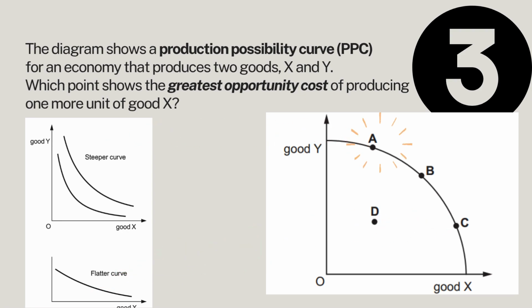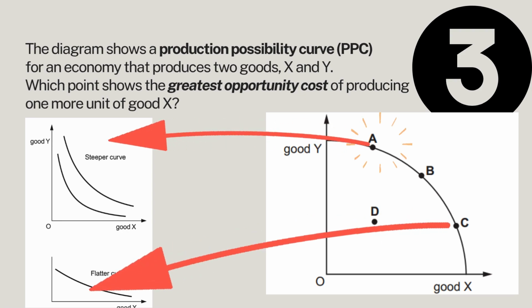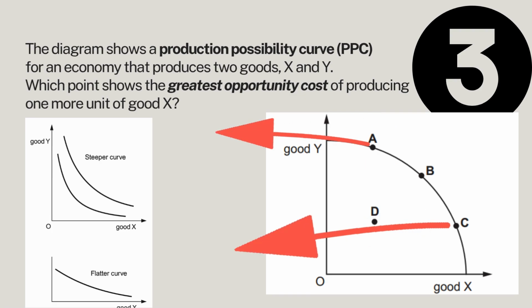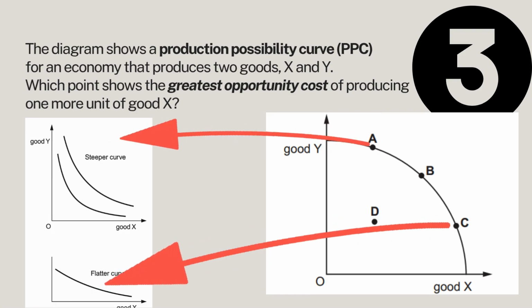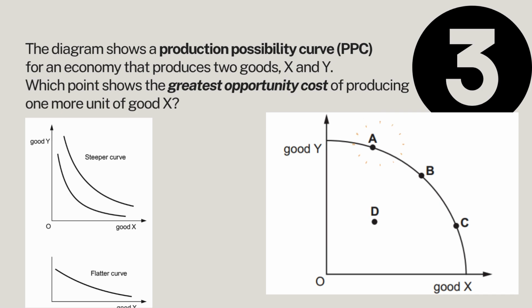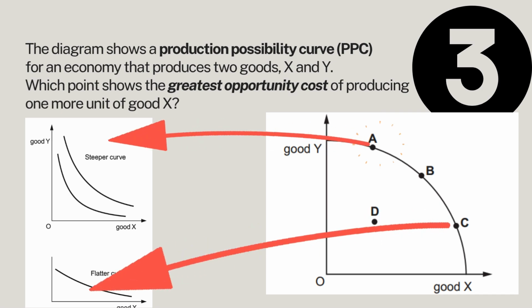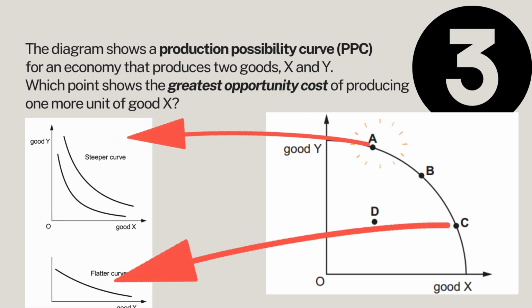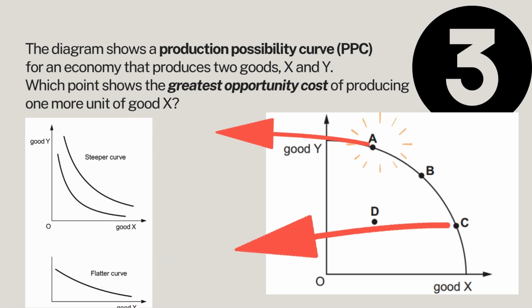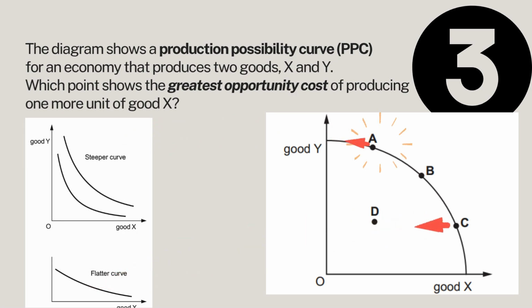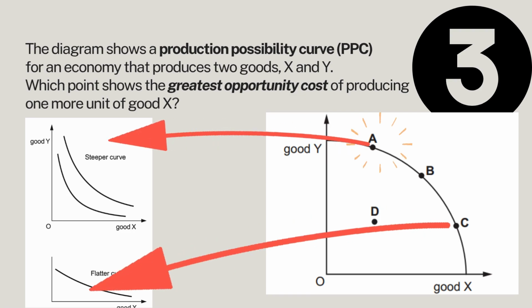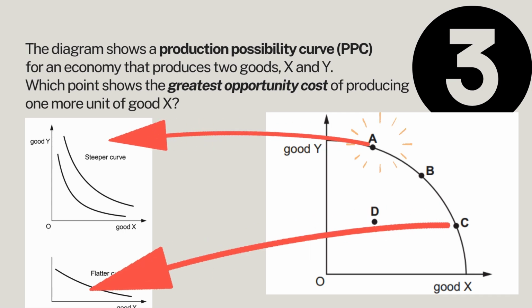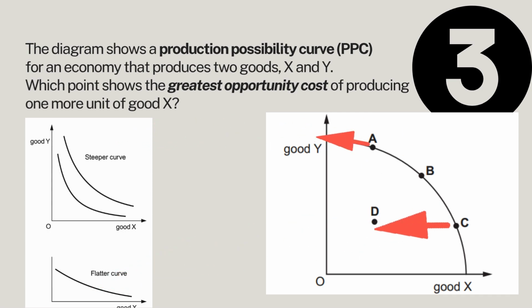So if you're going to produce one more unit of good X, which one will be the most affected? Which is the greatest opportunity cost? And again, opportunity cost, as a review, is the amount of good Y sacrificed to produce more of good X. If you look at the whole picture again, the opportunity cost in this question is the amount of good Y sacrificed to produce more of good X.